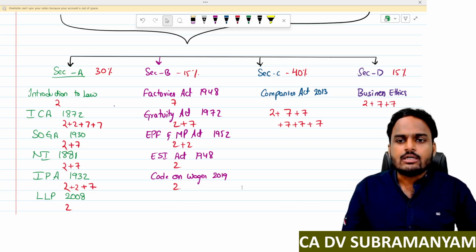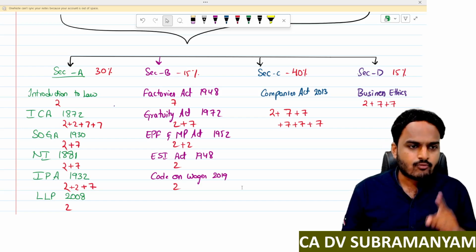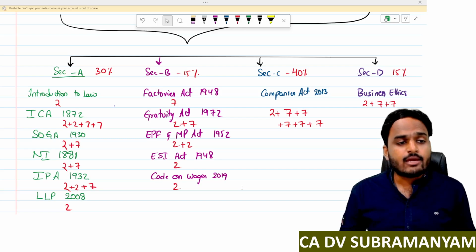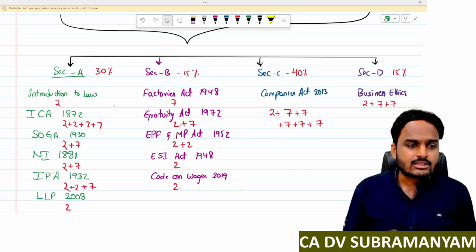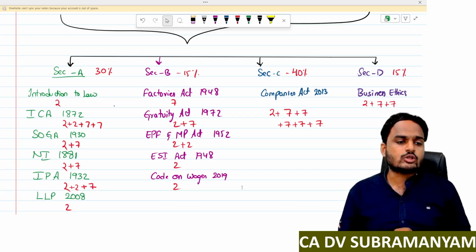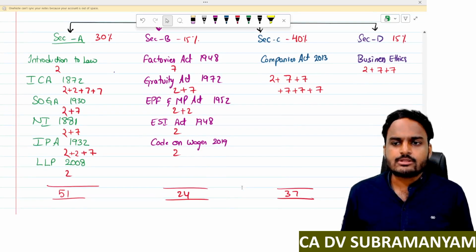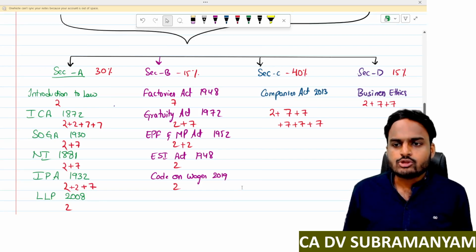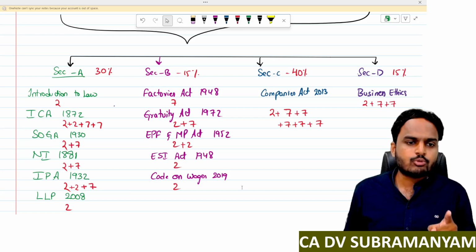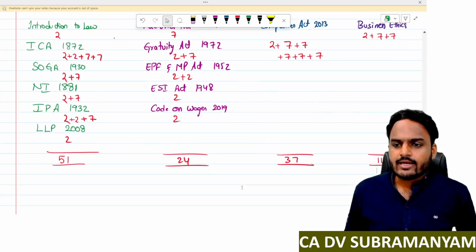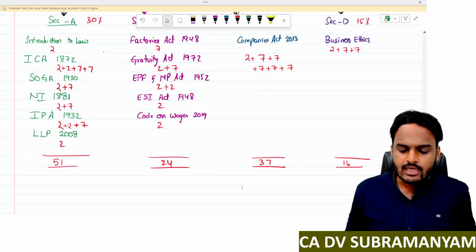Just listen. Next, from section B, from the Factories Act, we got 1 descriptive question, 7 marks. Gratuity Act, 1 MCQ and 1 descriptive question. EPF Act, 2 multiple choice questions. ESI Act, 2 multiple choice questions. Code on Wages 2019, 2 marks multiple choice question. Next, section C, 40%, Companies Act, we got 1 multiple choice question and 5 descriptive questions, each of 7 marks. And section D, Business Ethics, we got 1 multiple choice question with 2 marks and 2 descriptive questions with 7 marks each.